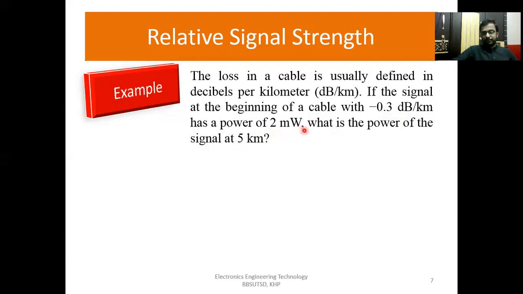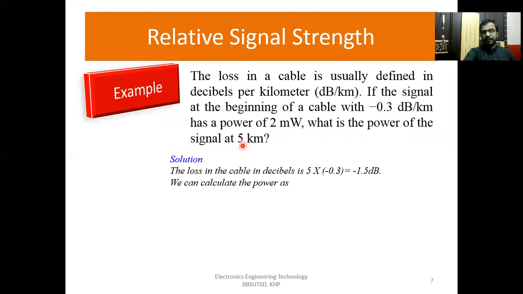In the first kilometer there is a power of 2 milliwatts. Now the question is, what is the power of the signal at 5 kilometers? The loss in the cable in decibels is 5 times minus 0.3, because in 1 kilometer there is minus 0.3 dB loss, as given in the problem. We multiplied by 5 because we want the signal power after 5 kilometers. So that is equal to minus 1.5 dB.